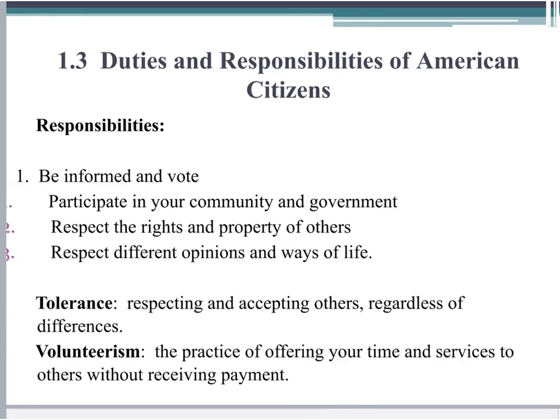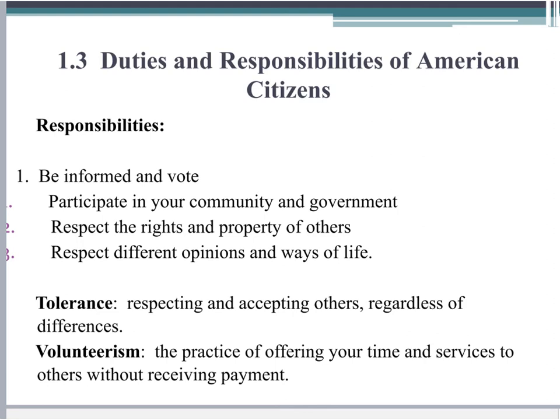Please write down all of the information on responsibilities for this slide. There are 4 responsibilities that we will cover. Unlike duties, responsibilities are things we should do, but we are not required by law to do. They are, first, be informed and vote. Second, participate in your community and government. Third, respect the rights and property of others. Fourth, respect different opinions and ways of life.